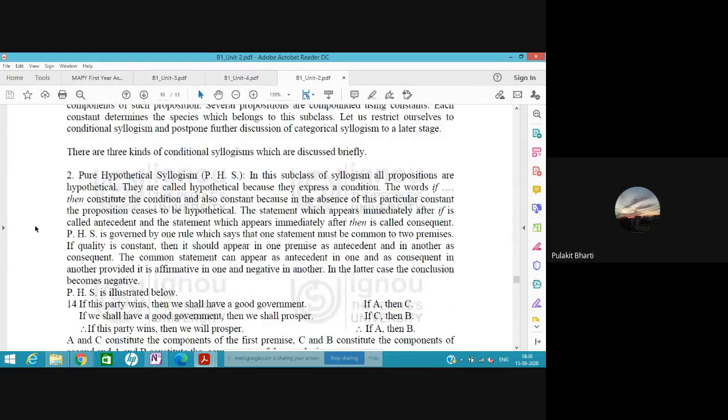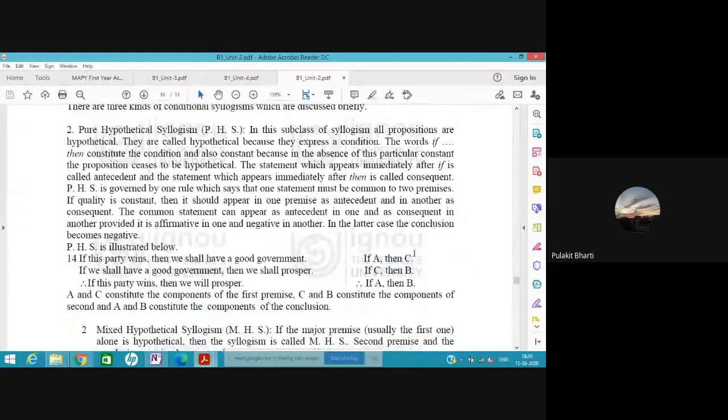As I said, what is pure hypothetical syllogism? The structure of hypothetical syllogism is, if A then C, if C then B. If there is A then there is C, and if there is C there is B. Therefore if there is A there is B.